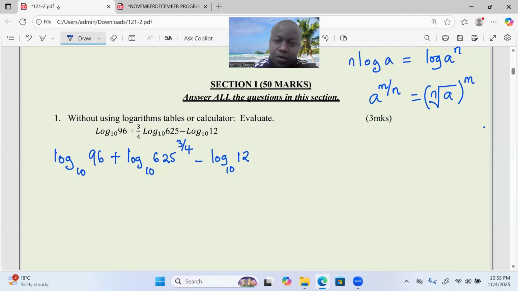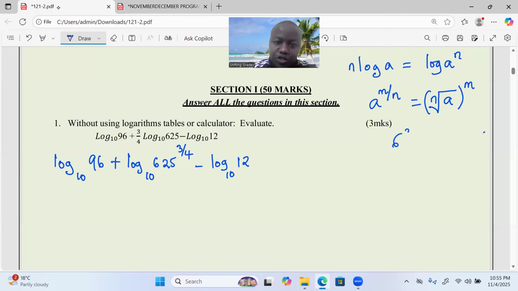So we will talk about now 625 raised to 3/4. We take the fourth root of 625. Then now the resulting answer after that, we cube it. This will be 5 because the fourth root of 625 is 5. Then now 5 will be raised to power 3, giving us 125.